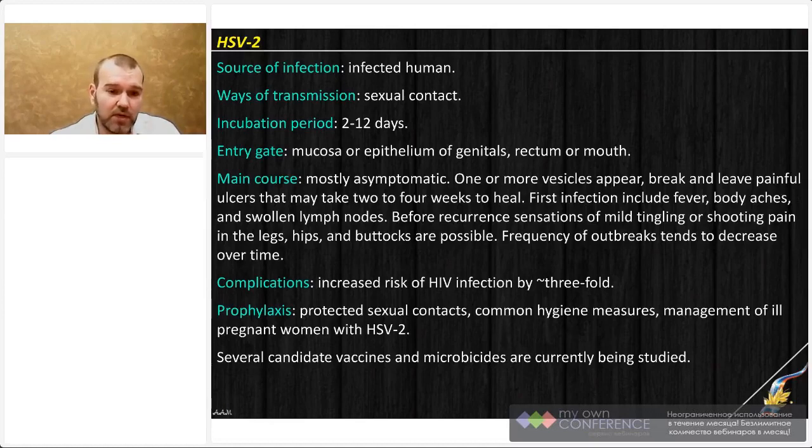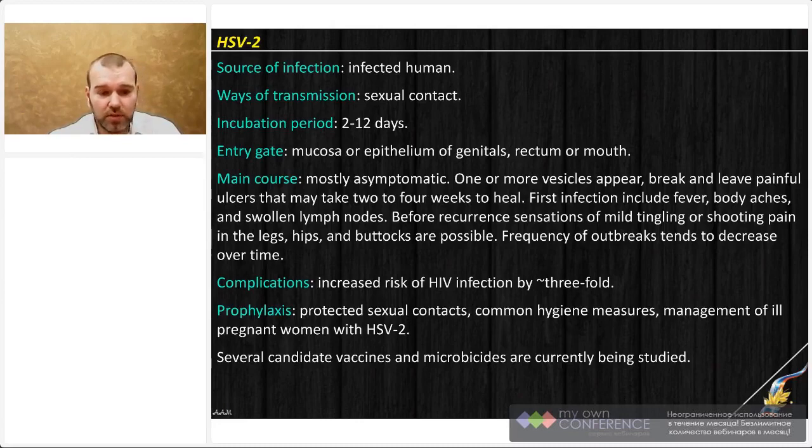And in the same manner, the first episode of infection always occurs as a systemic infection with high fever, muscle pains, joint pains. You can observe regional lymphadenopathy, but further recurrences will be limited to only one local lesion.